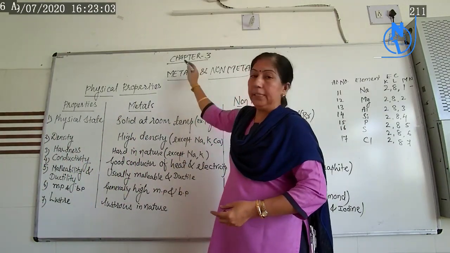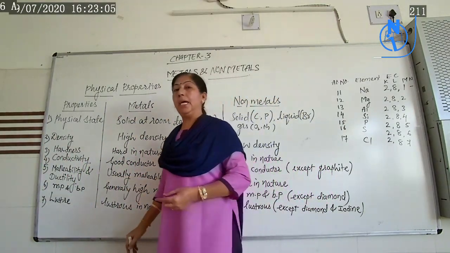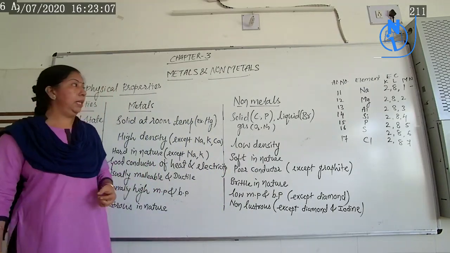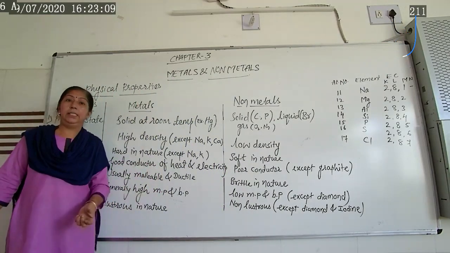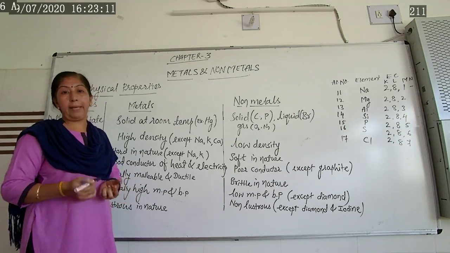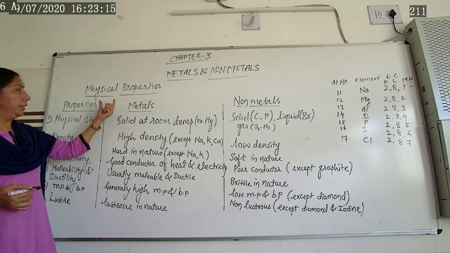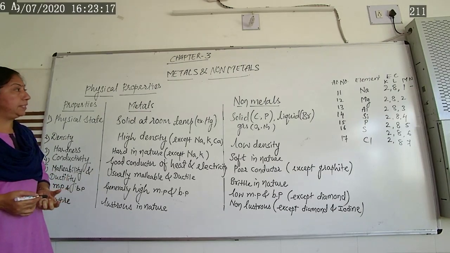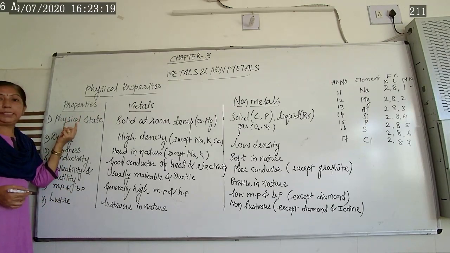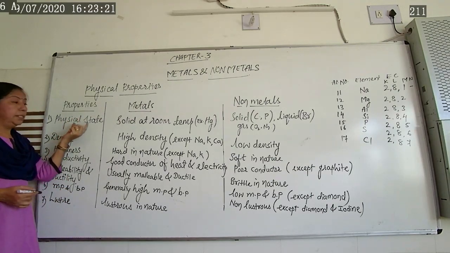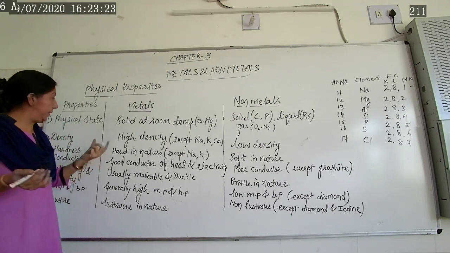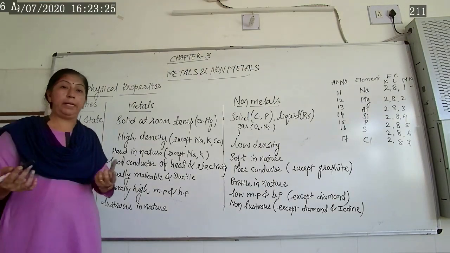Metals or non-metals, here we will start with their physical properties. So let us learn the physical properties of metals. One by one we are learning here. The first physical property is the physical state: how they exist, metal or non-metal.